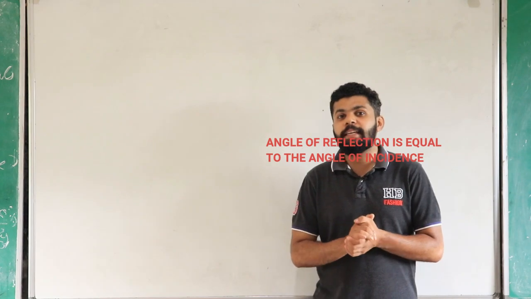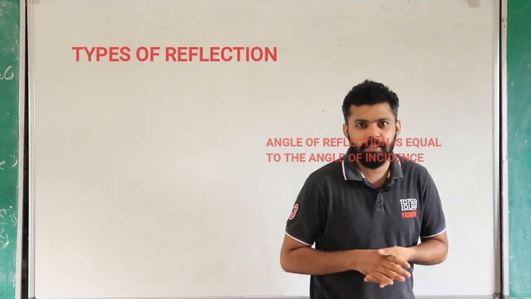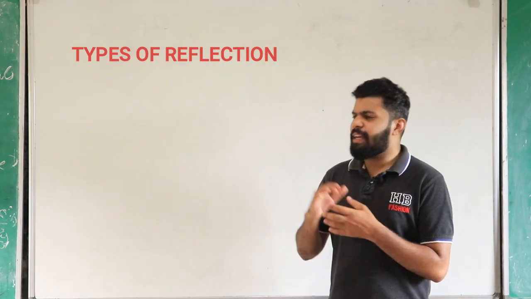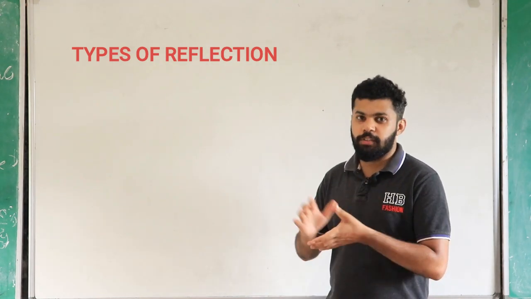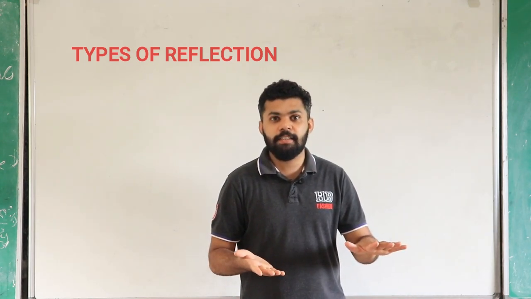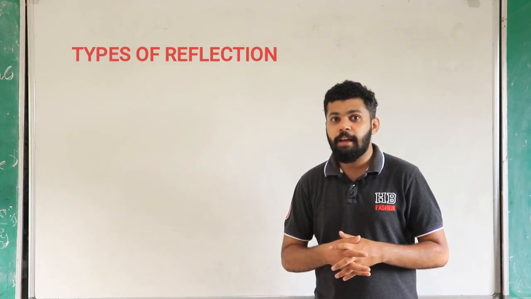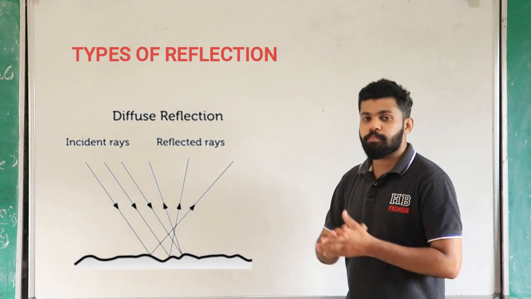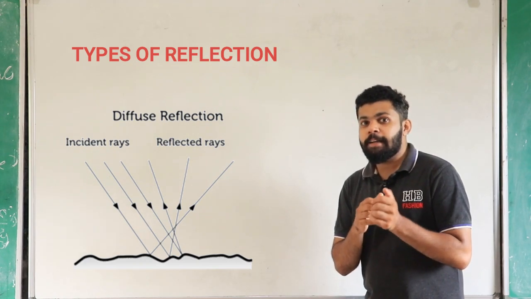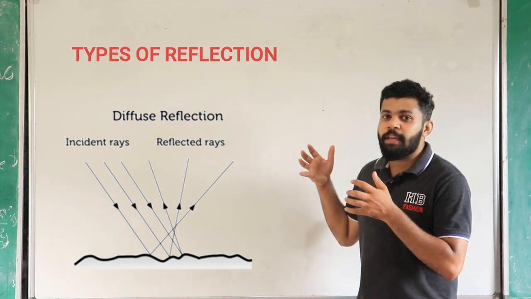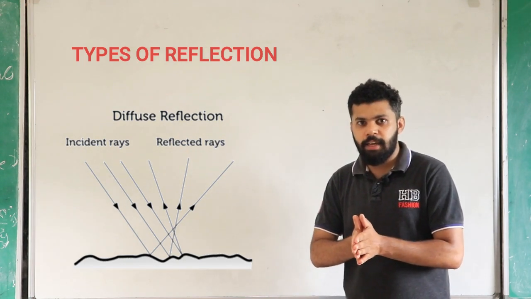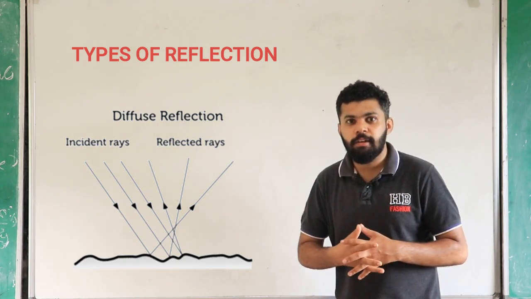The next topic is the types of reflection. There are basically 2 types of reflection. The first one is when light hits a rough surface, like a wall or a wooden desk. Parallel light comes and hits that surface, and it does not go out parallel. It goes in random directions.